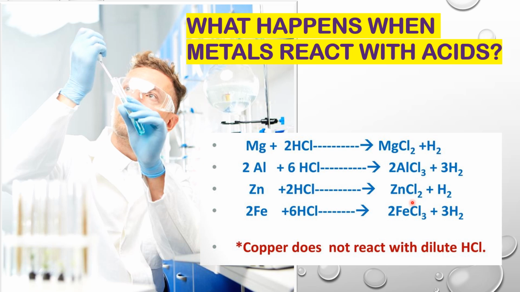Okay, what if we are not using the dilute acid? What happens when we change the acids? Here, the line you can see, copper does not react with the dilute HCl. That's why I have not put the reaction for copper. So let's understand, when we change the acid, what happens?